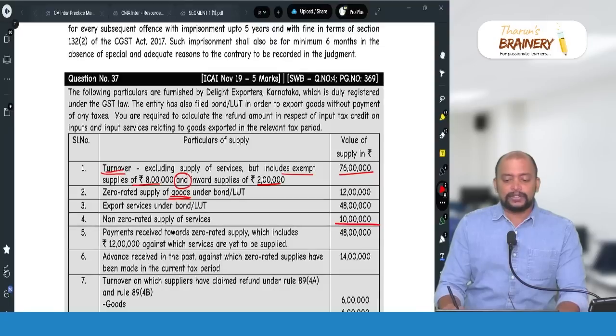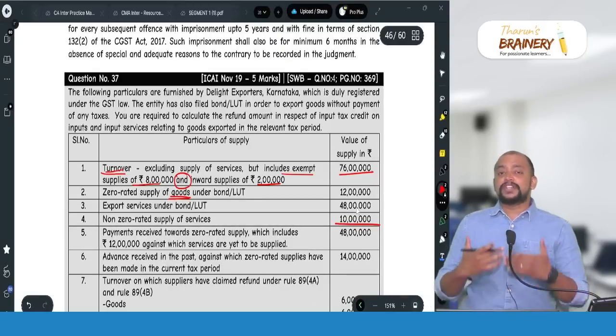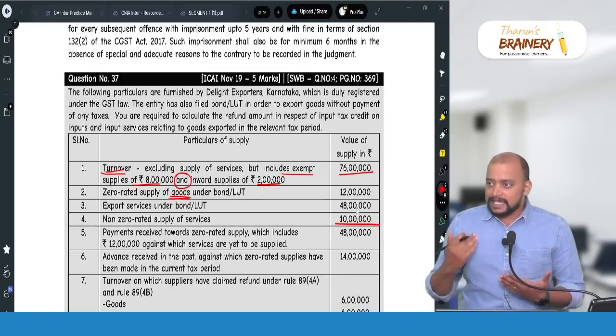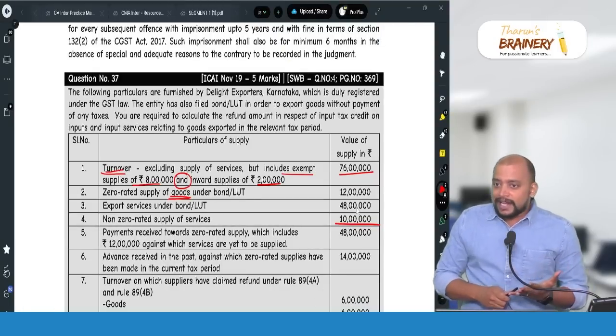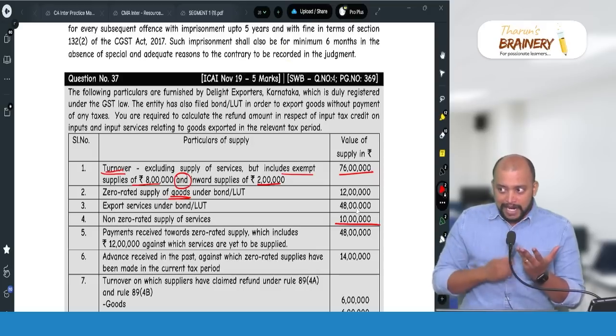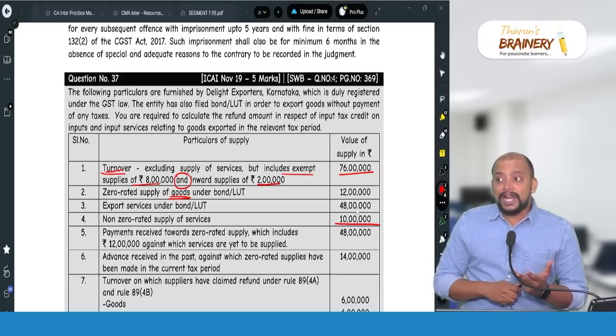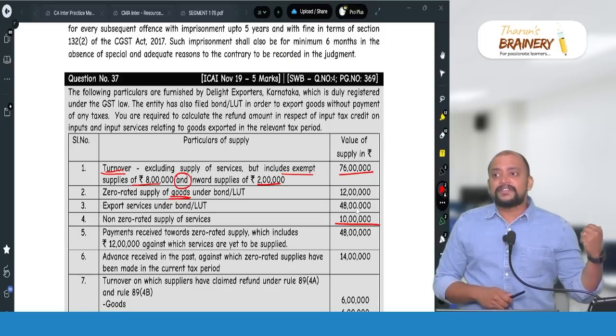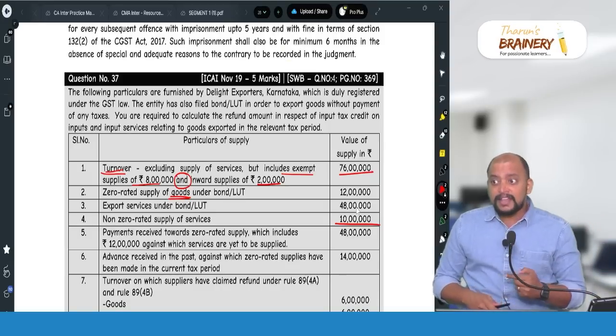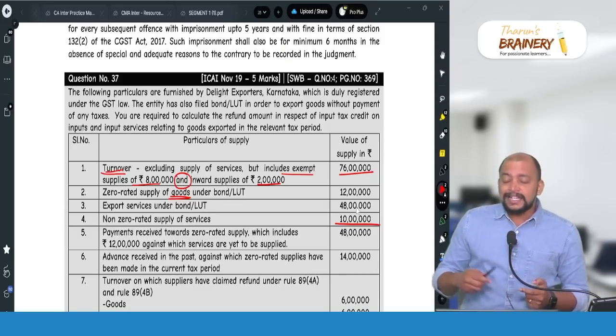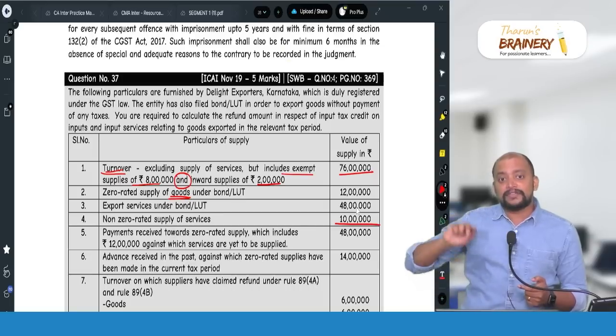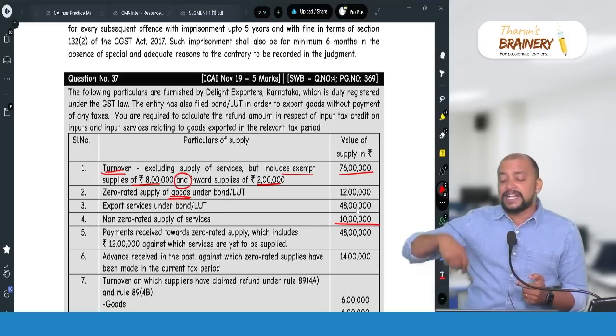Whereas zero rated we don't take directly, because the meaning of zero rated supply of services is amount collected during the month, add advances received in the previous month for which supplies are made in this month, minus advances received in this month for which supply is made in future.